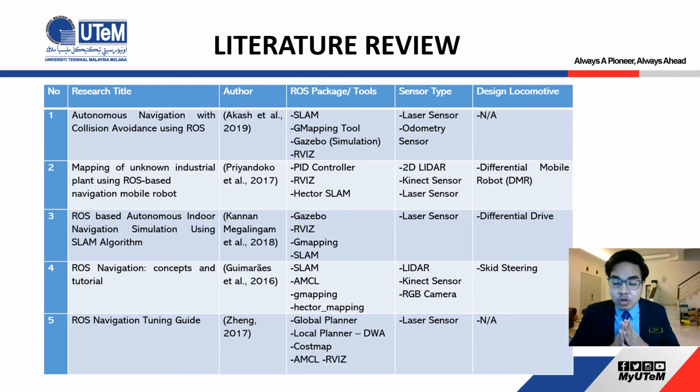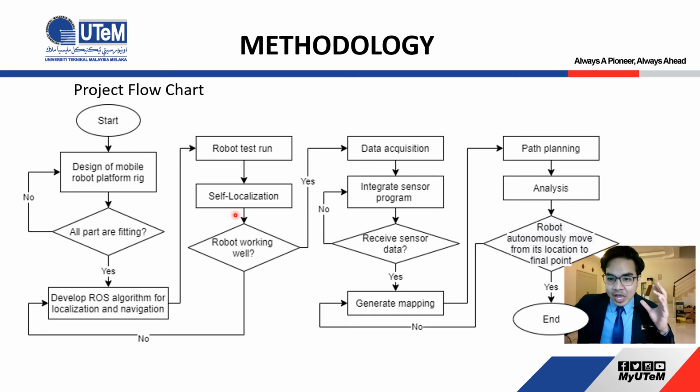And lastly, for the design locomotive, most of them use the differential drive method, which benefits them with more accurate movement. The rotation is more accurate compared to the others, such as Ackermann and the others. Next, for the methodology part, I will summarize in a flowchart.